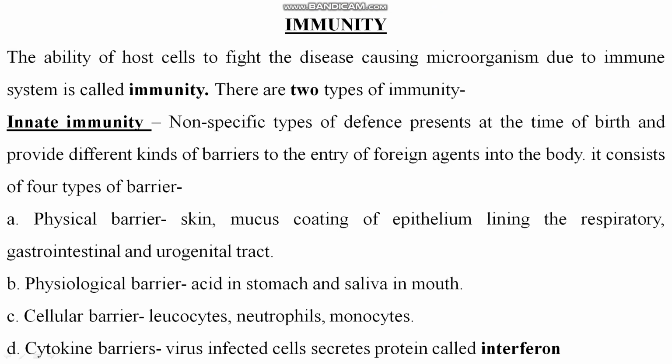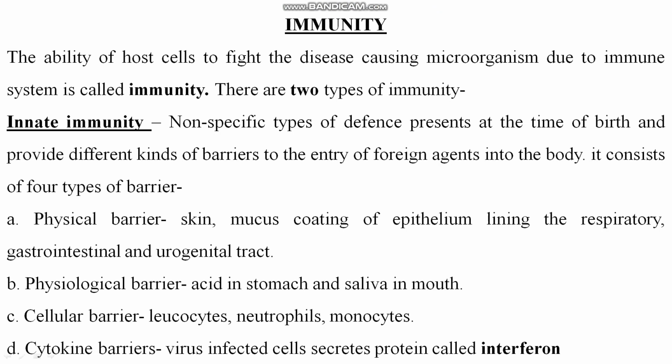One is innate immunity, non-specific types of defense present at the time of birth and provide different kinds of barriers to the entry of foreign agents into the body, right? There are two types of immunity. One is innate and one is acquired. So innate immunity is that immunity which is already present in your body from birth, or before birth, while acquired immunity is that which is developed after the birth, right?